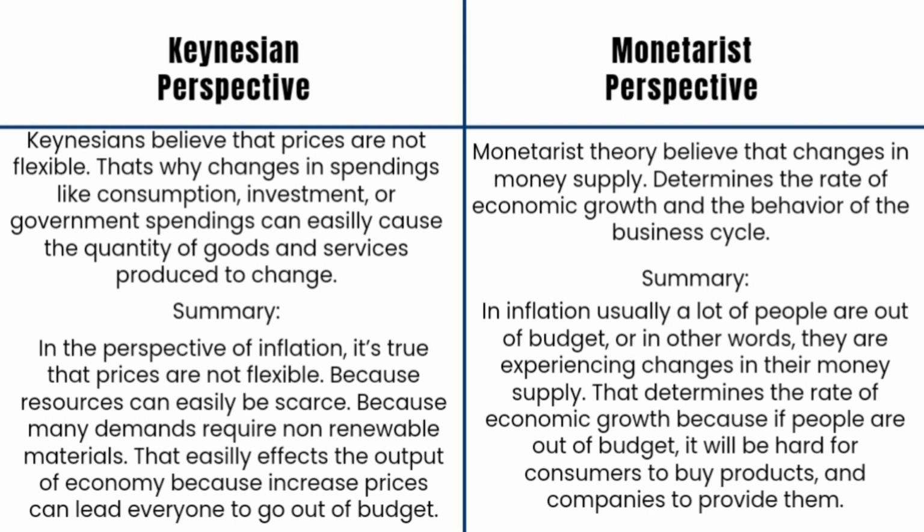So that determines the rate of economic growth, because if people are out of budget, it will be hard for consumers to buy products, and it will also be hard for companies to provide them, because companies realize that there is no point in providing high quantities of products when people are out of budget, because then the majority of people won't buy their products. Hence, companies won't get as much profit.